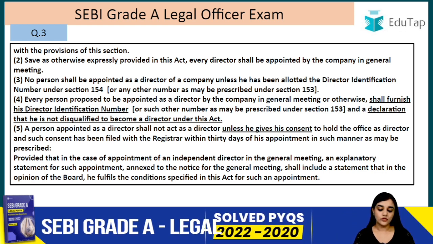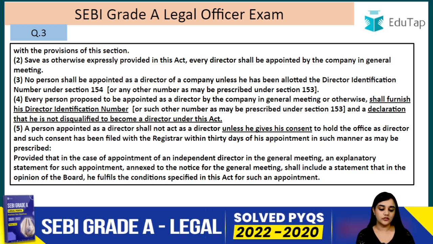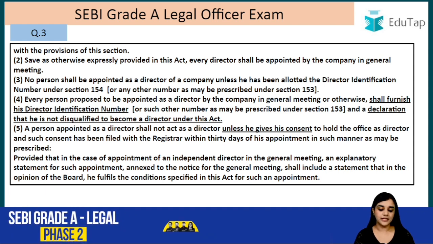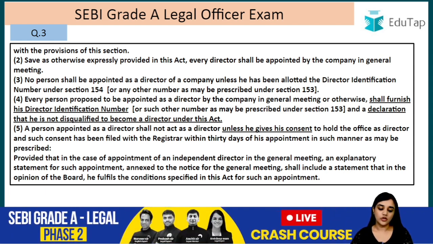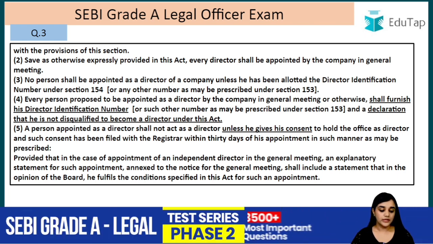Provided that in case of an appointment of an independent director in the general meeting, an explanatory statement for such appointment annexed to the notice of the general meeting shall include a statement that in the opinion of the board he fulfills the conditions specified in the Act for such appointment. So it has to be explained why the independent director has been appointed, and it has to be annexed with the notice of the general meeting, and it has also to include the statement that in the opinion of the board he fulfills all the conditions that are mentioned in the Act.